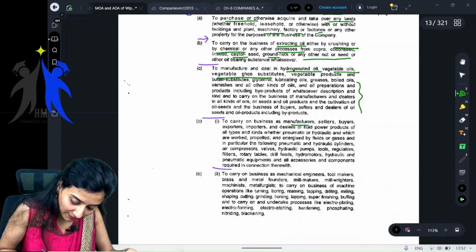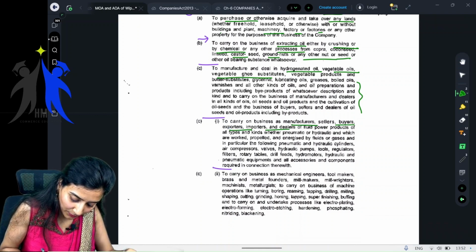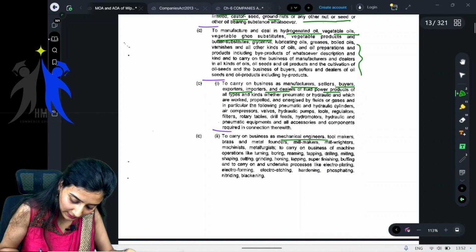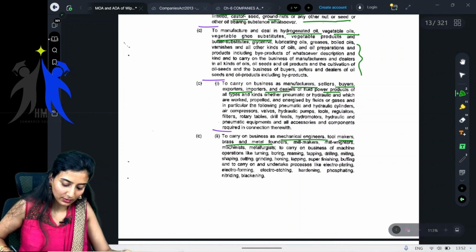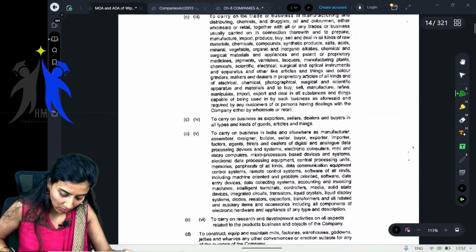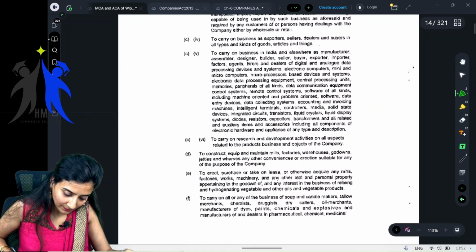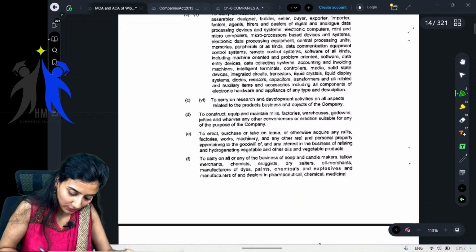To carry on business of manufacturers, sellers, exporters, importers, etc. To carry on mechanical engineers, tool makers, brass, metal founders, all of these. You just go on and it goes on and on. Manufacturer, assembly, to carry on research and development.